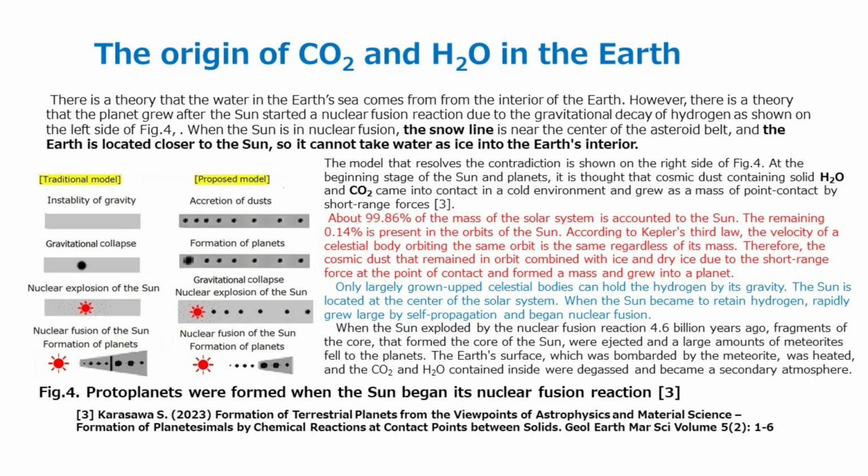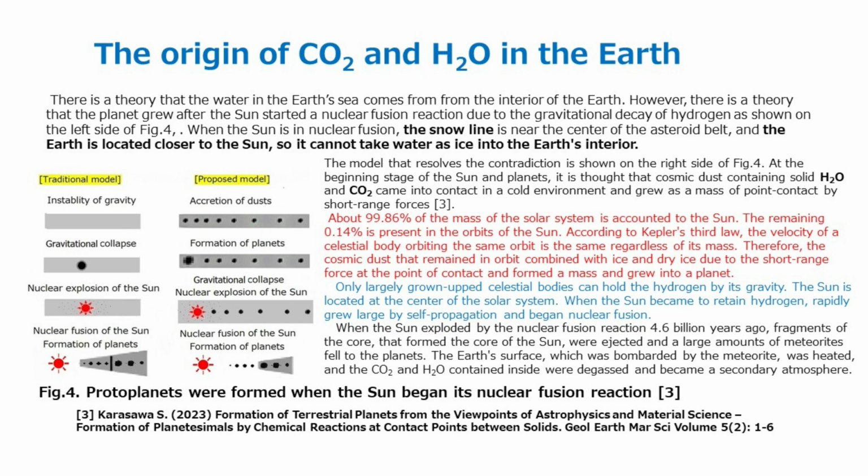The origin of CO2 and H2O on the Earth. There is a theory that the water in the Earth's sea comes from the interior of the Earth. However, there is a theory that the planet grew after the Sun started a nuclear fusion reaction due to the gravitational decay of hydrogen, as shown on the left side of Fig. 4. When the Sun is in nuclear fusion, the snow line is near the center of the asteroid belt, and the Earth is located closer to the Sun, so it cannot take water as ice into the Earth's interior. The model that resolves the contradiction is shown on the right side of Fig. 4.